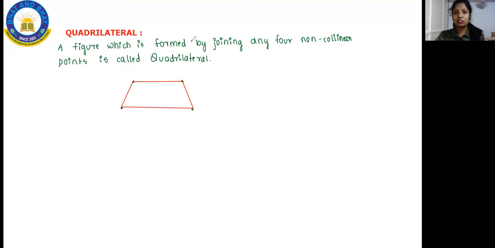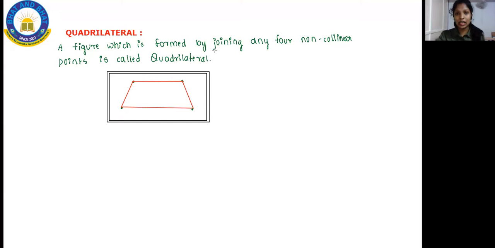Okay, after this you have the next concept. I'll go with the next concept, and then you can copy down these notes. Listen to me in the meanwhile for the next concept, that is the types of quadrilateral.